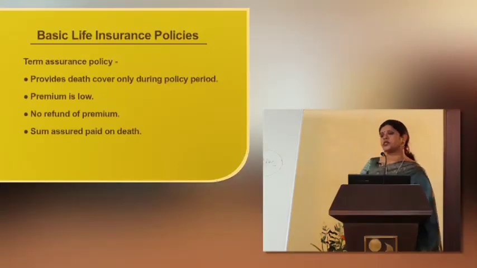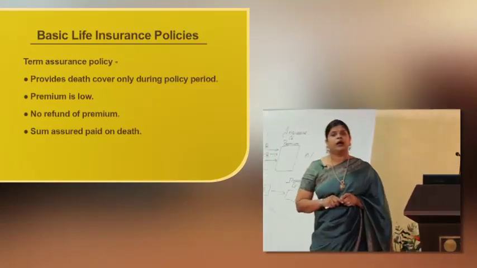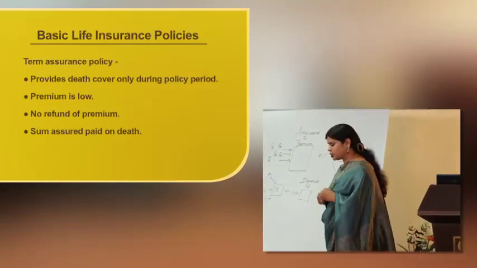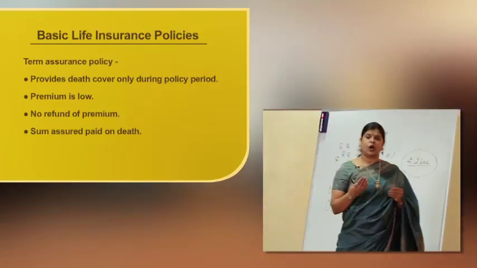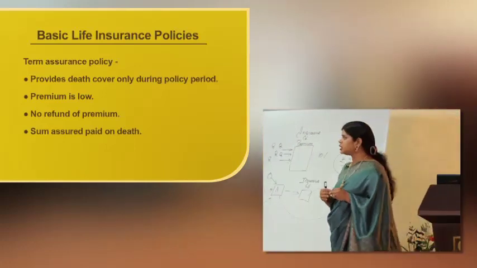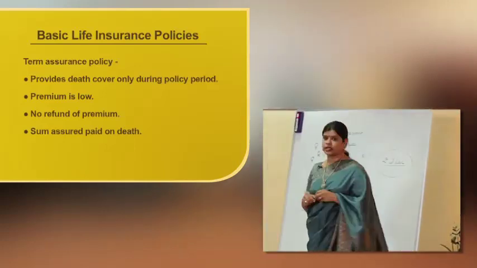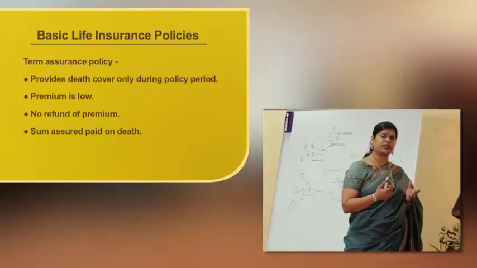So coming to the basic life insurance policies, there are various types of policies under life insurance, because depending on the requirement, depending on the objective of covering their life, individuals get different life insurance policies. Firstly, it's term assurance. Now, what is a term assurance policy, friends?